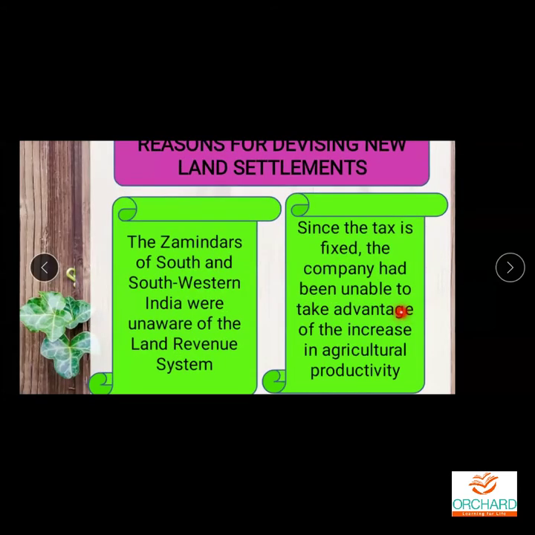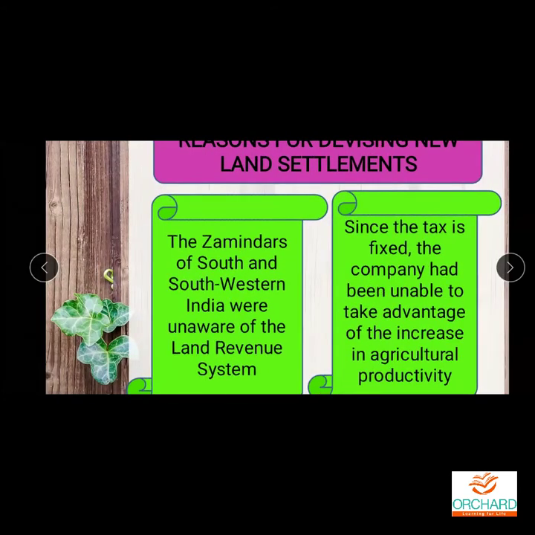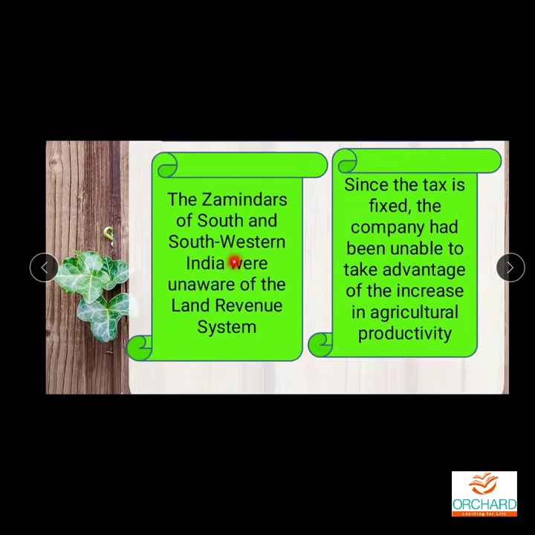First of all, they introduced the permanent settlement. Zamindars were not interested in increasing the productivity, and they were not interested in spending any money on the land given to them. Because of that, new land settlements were introduced by the Britishers. The zamindars of South and Southwestern India were unaware of the land revenue system. So this is another reason. In the southern part of India, zamindars said, we don't know what kind of land system you introduced. We are not at all aware of your land system, so we cannot pay any money.